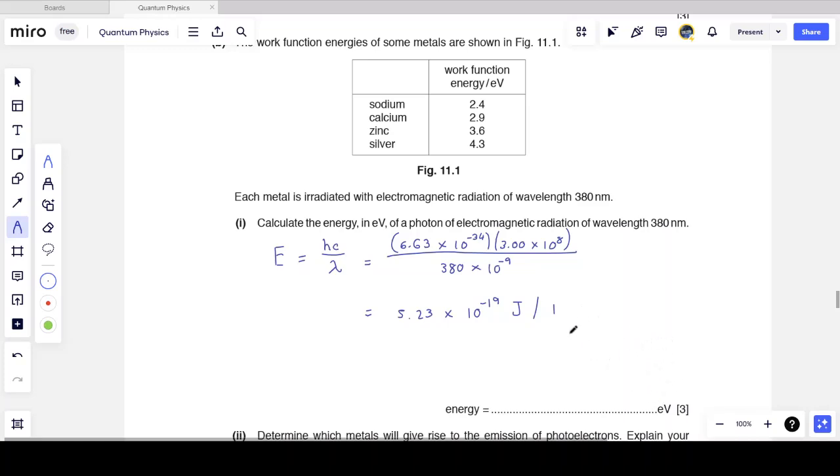But they expect the answer to be in electron volts. So I need to divide this by 1.6 times 10 to the minus 19 joules per electron volt. And I should get 3.27 electron volts. Now, quick check to see if my calculation makes sense: 3.3 electron volts is to compare it with the work function energies in the table. If it's something of a high or low power of 10, I can assume that I've done something wrong in the calculation.